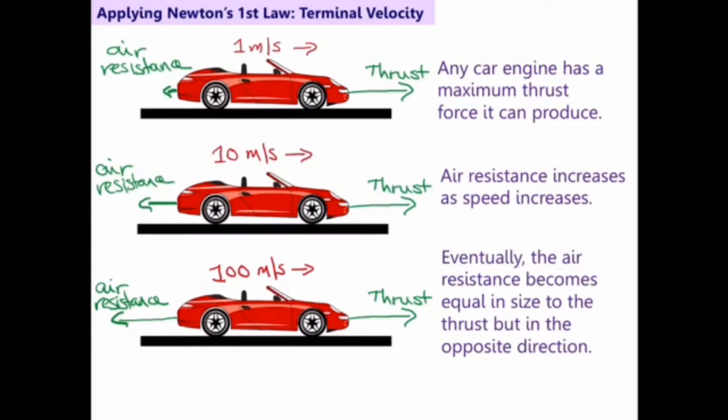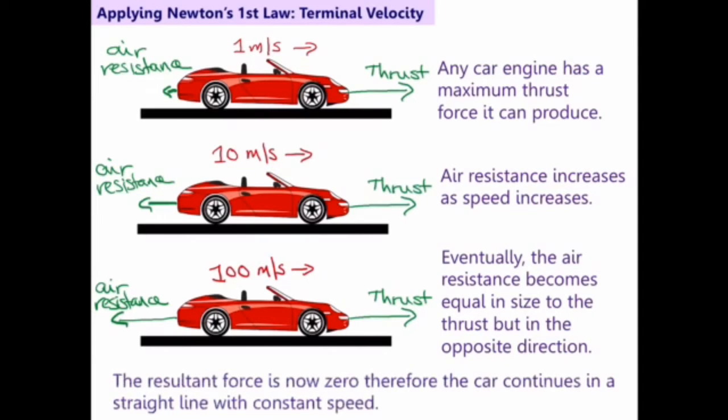So eventually, the air resistance gets bigger and bigger until it's equal and opposite to the thrust force from the engine. And if the forces are equal and opposite, that means the resultant force is zero, and there's no more change to the way that car moves. So that car is going to continue at a constant velocity. That's a constant speed in a straight line.